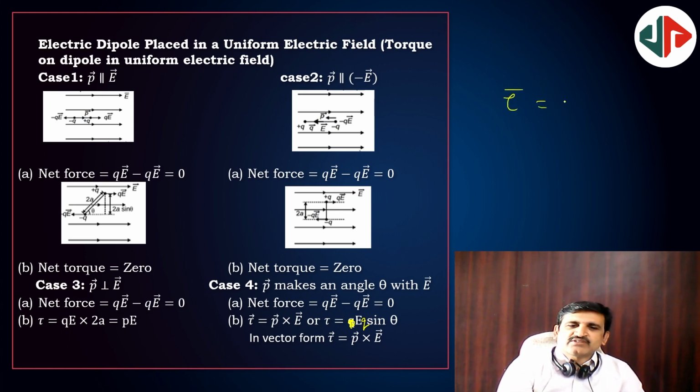Torque tau is equal to P bar cross E bar. So it is PE sin theta, where theta is the angle between E bar and P bar.